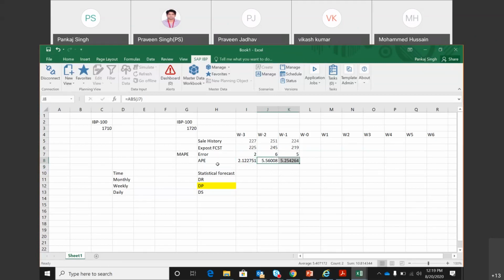Okay. Then it is still absolute error. Absolute percentage error will be this upon your history. So this is your percentage error.